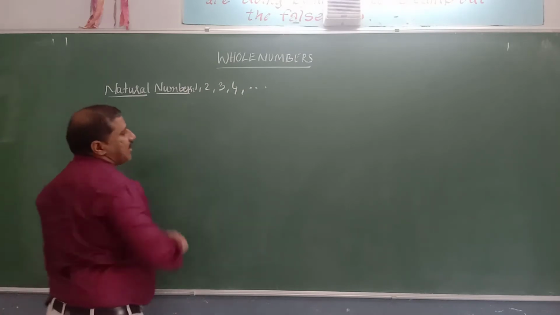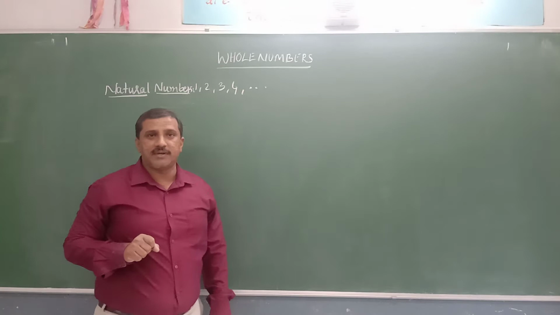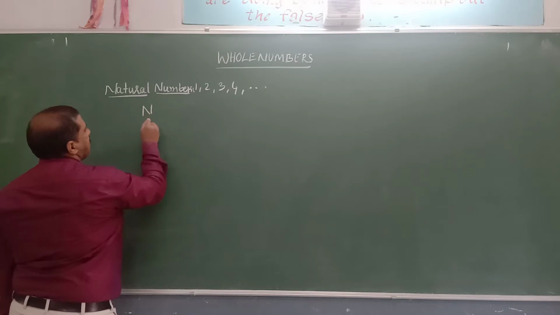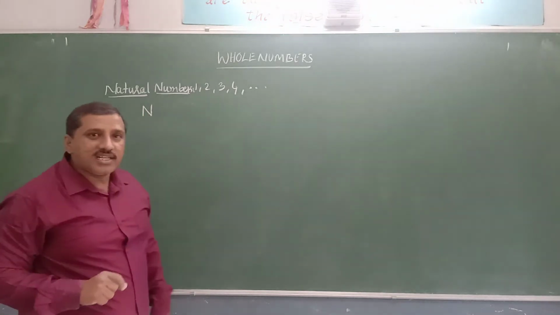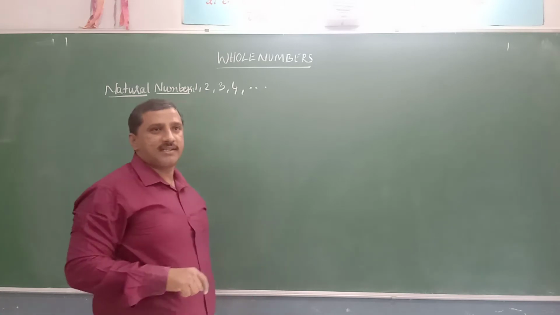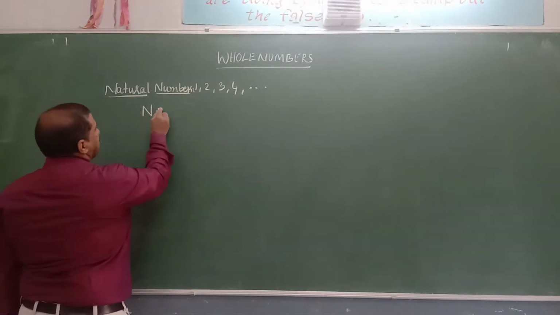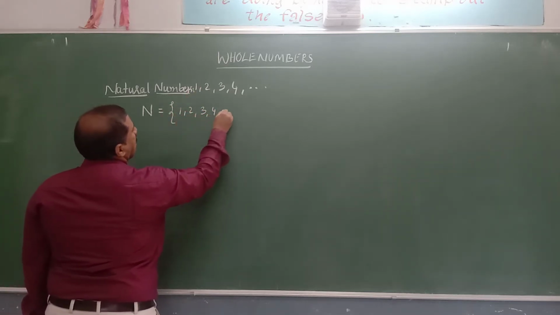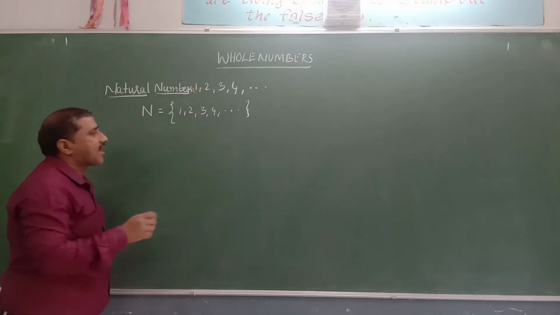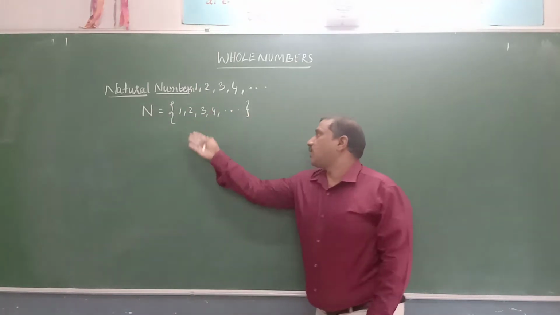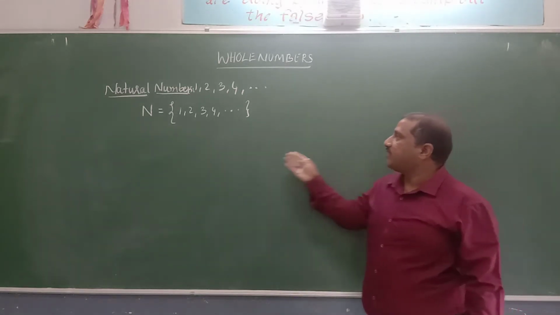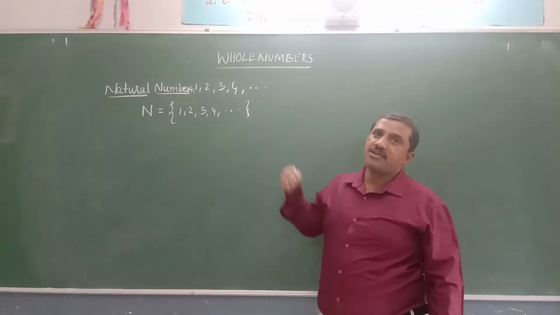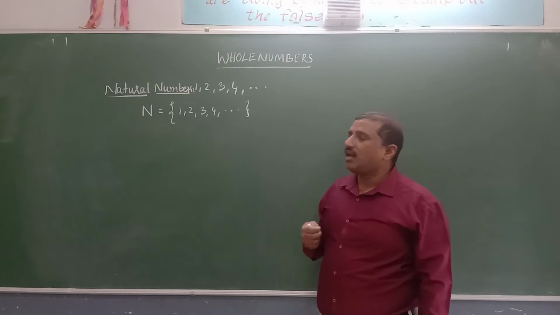Now the set of natural numbers, set means a group of numbers, is represented by the letter N. So the set of natural numbers N is equal to 1, 2, 3, 4, and so on. Which is the first natural number? 1. And which is the smallest natural number? 1. So these kinds of numbers are known as natural numbers.